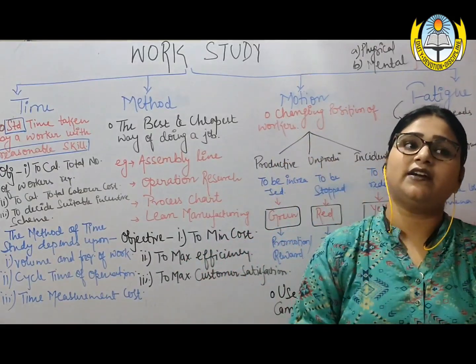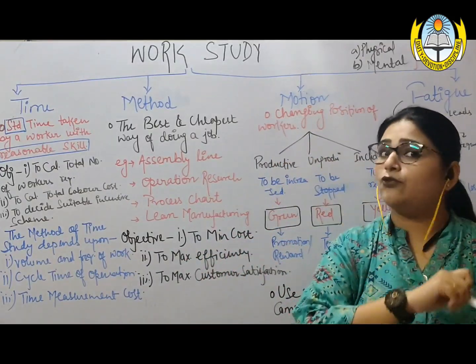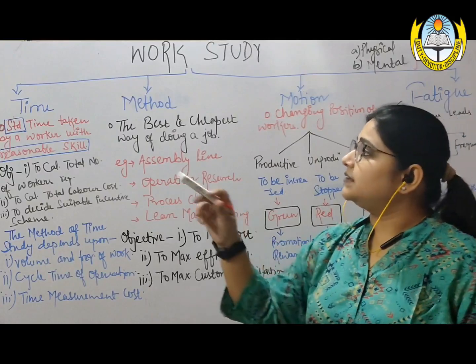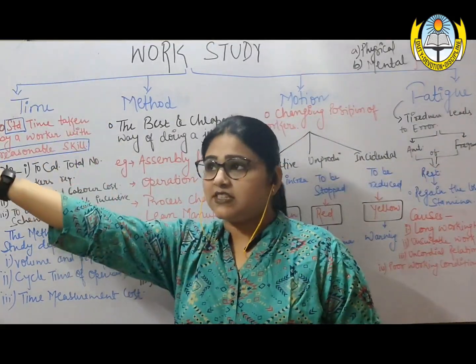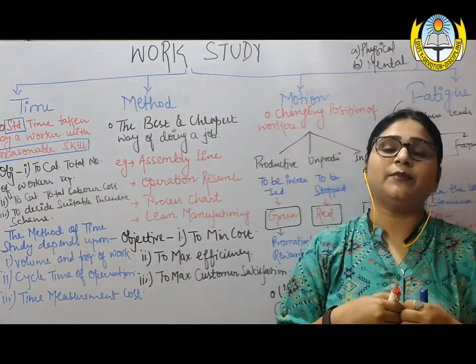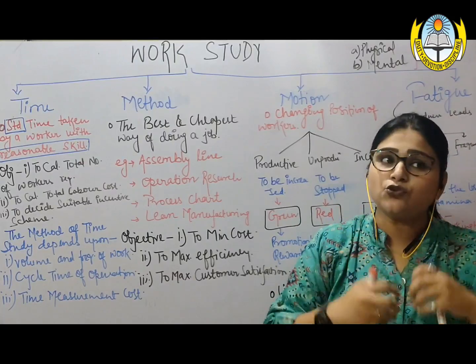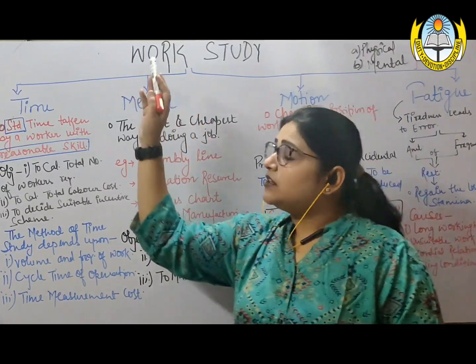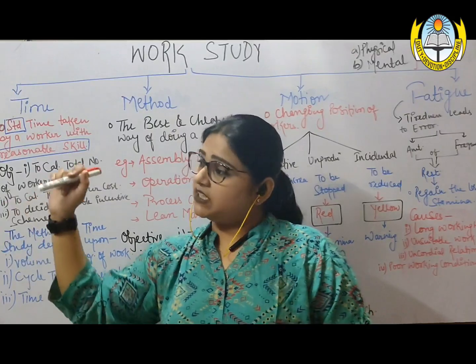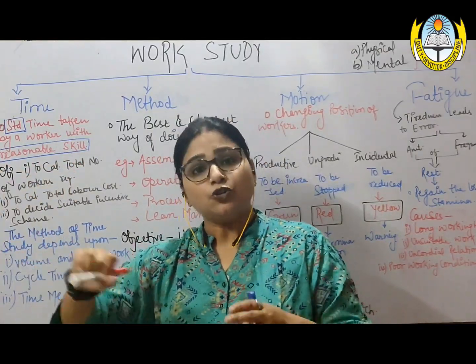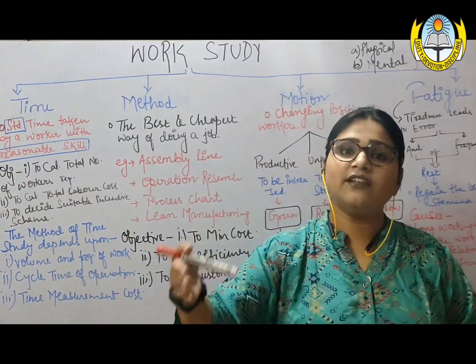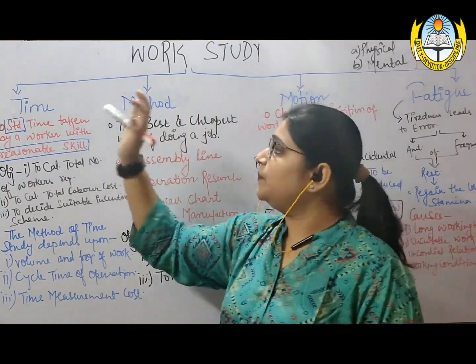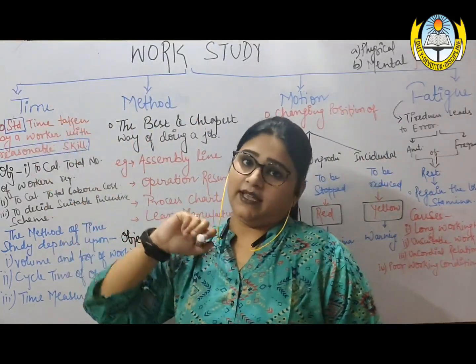If you have not seen that video, please go back and watch it. There I discussed that the differential piece wage system and time study are interconnected. How are these 2 concepts interconnected? Because under the differential piece wage system, the standard time set up to differentiate between efficient and inefficient workers was set using the method called time study.